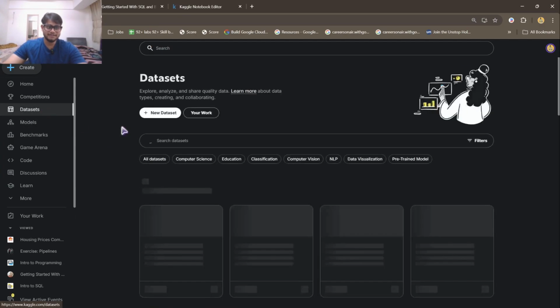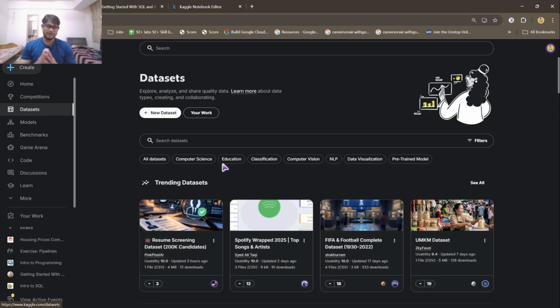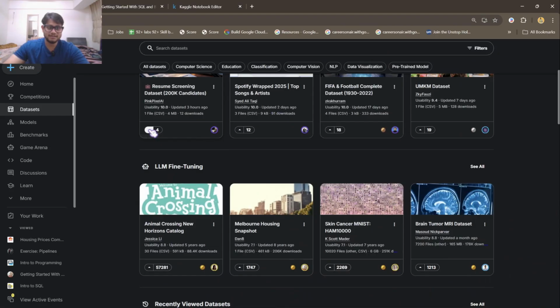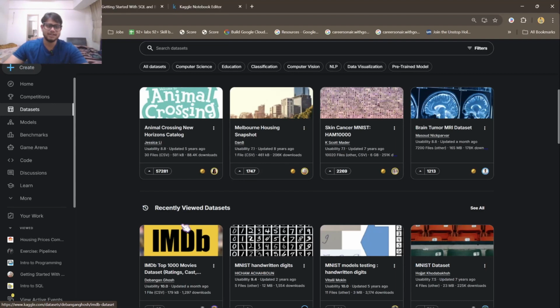Now coming to the datasets, which is the most popular part of Kaggle, and this is also one of the easiest ways to go to higher ranks. If you publish good datasets with a clean format, a good readme, and good usability, readability, and reusability, then you can easily get more upvotes in Kaggle, and upvotes help you get to a higher ranking. How will you get the upvote? If I click here, it's like a like on Instagram or Facebook or LinkedIn, something like that.